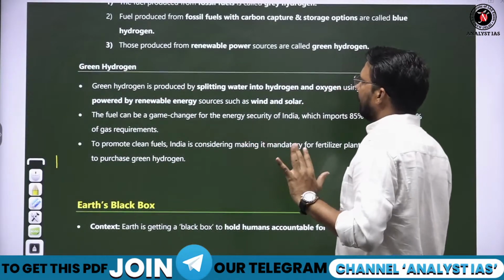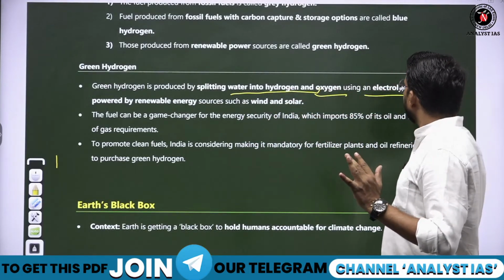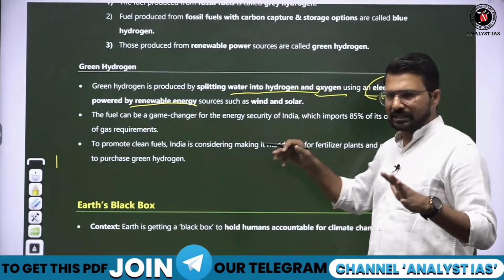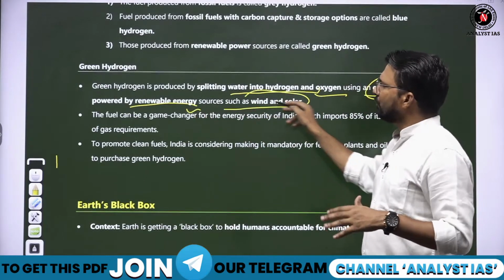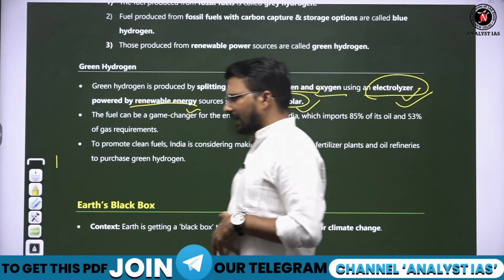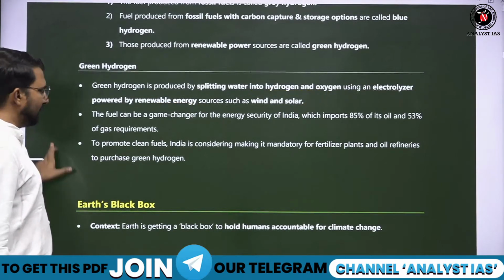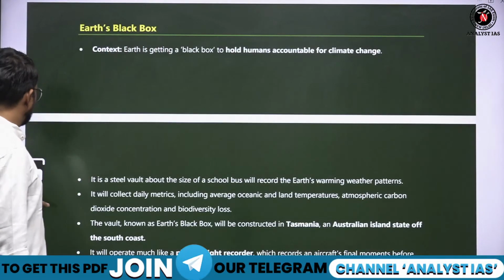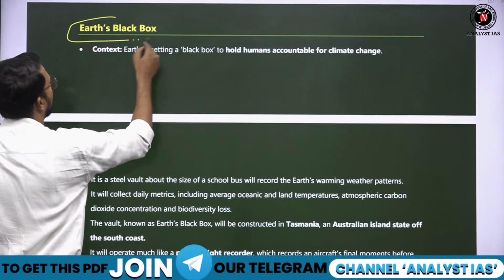So what is green hydrogen? I have told you, splitting water into hydrogen and oxygen using an electrolyzer powered by renewable energy. So the electrolyzer that will be used in this, how will it be powered? It will be powered by renewable energy, wind and solar. That hydrogen will be called green hydrogen. Fine. So you have to remember this. This question will definitely come. I feel this year hydrogen is going to be in the question paper.